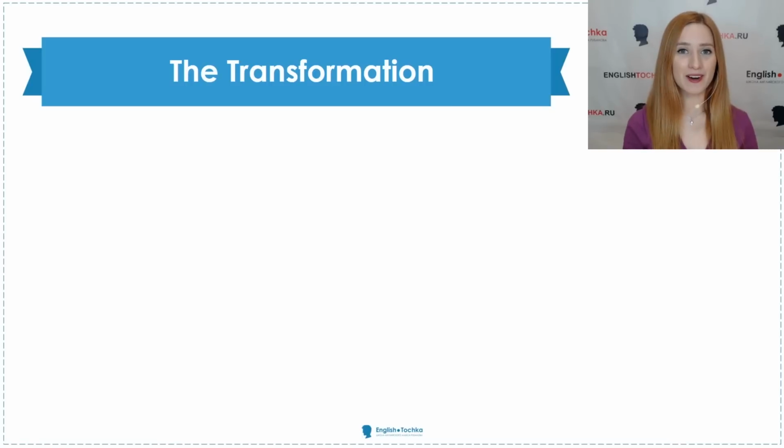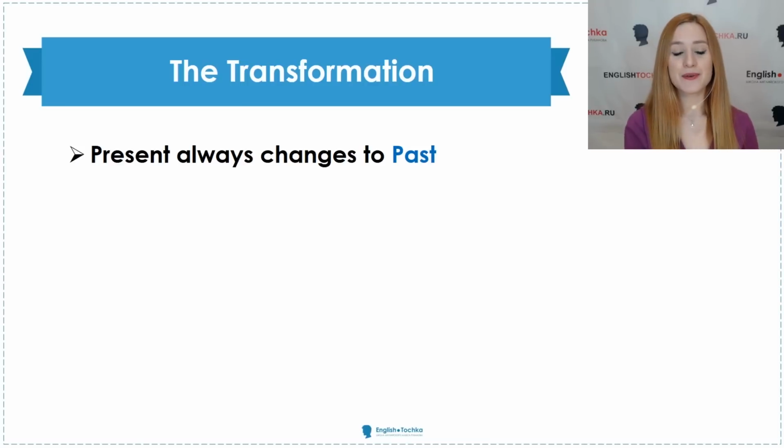So let's summarize everything that we have just talked about, and let's go over the transformation which happens if the main verb is in the past. So the present tenses always change to the past tenses. The present simple becomes past simple. Present perfect becomes past perfect.